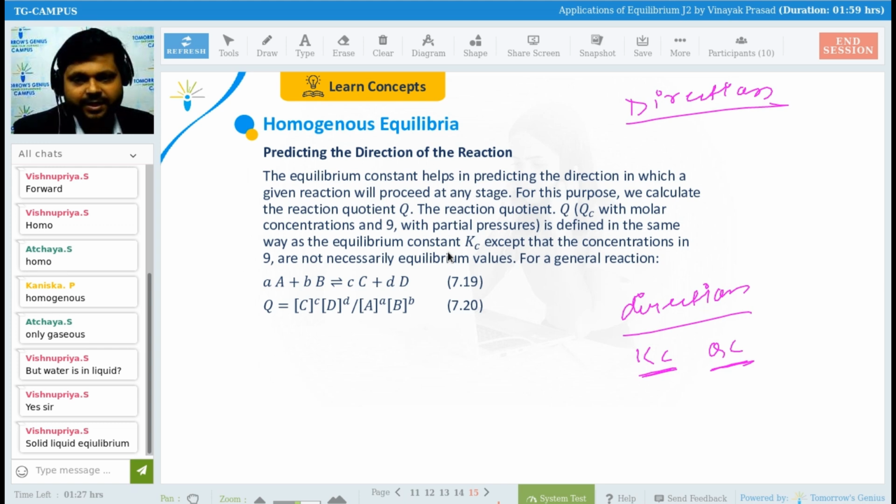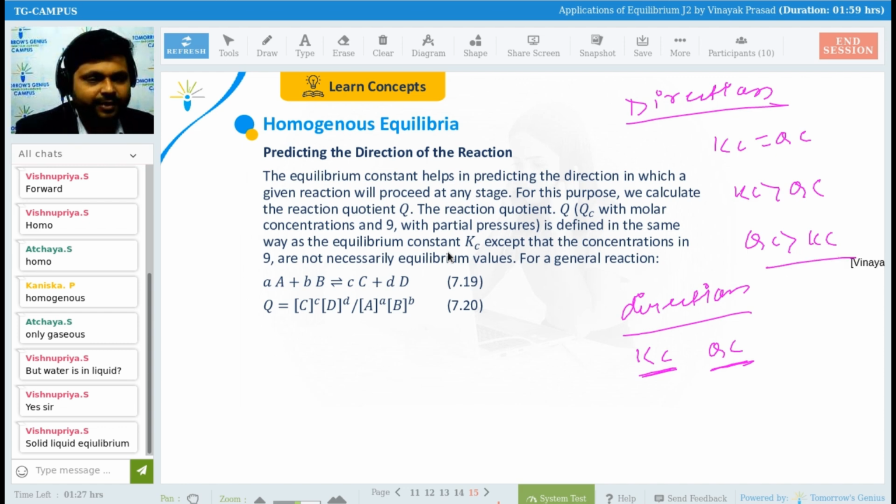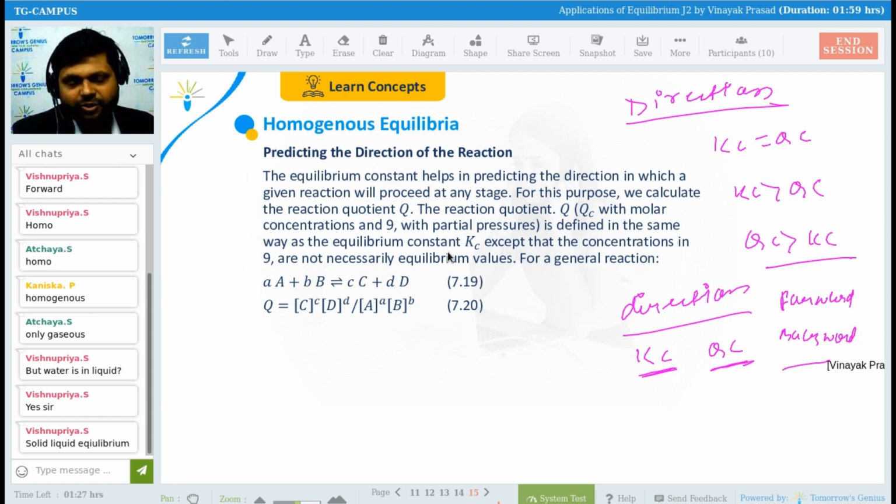See, there are three conditions: Kc is equal to Qc, Kc is greater than Qc, and Qc is greater than Kc. And we have three directions as well: forward direction, backward direction, and if the reaction will not proceed, then no direction. Is it okay? Please note these things first, guys, then I will explain the next.